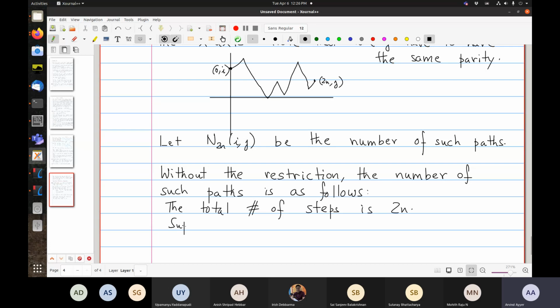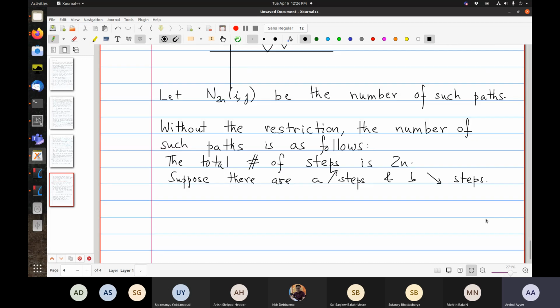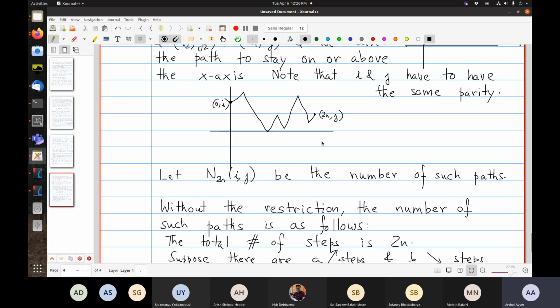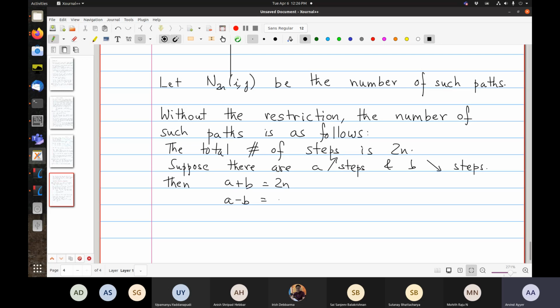So suppose there are a up steps and b down steps, then a plus b is 2n, the total number of steps, and a minus b is the net drift upwards, right? And you want that net drift upwards to be equal to j minus i. If it's negative, it's negative.